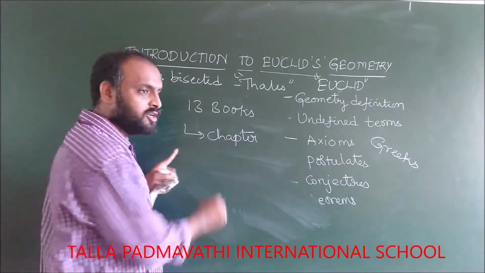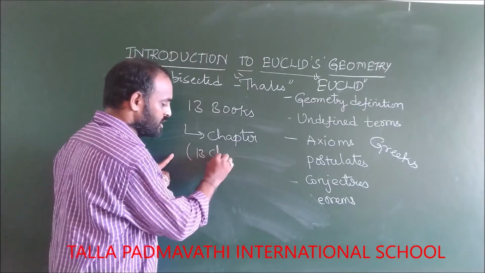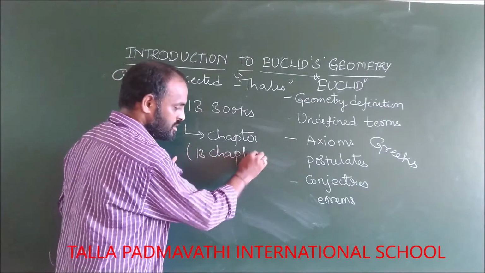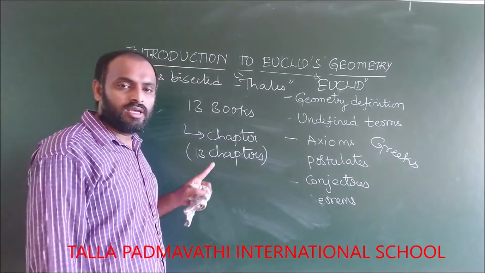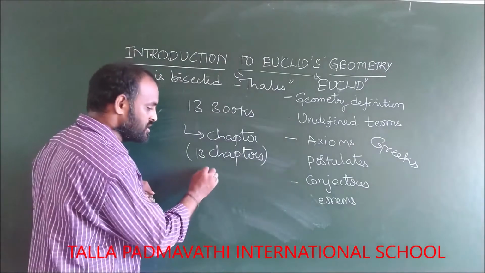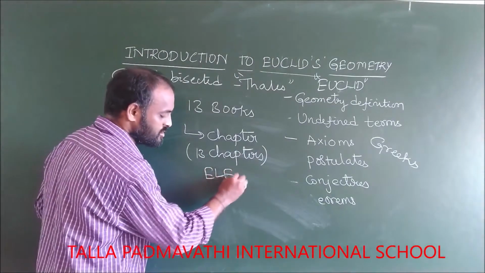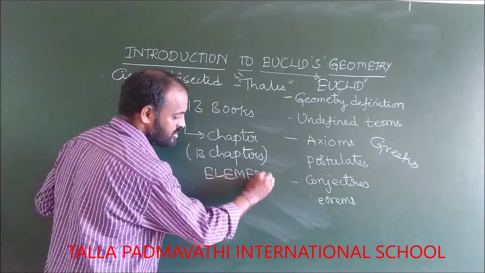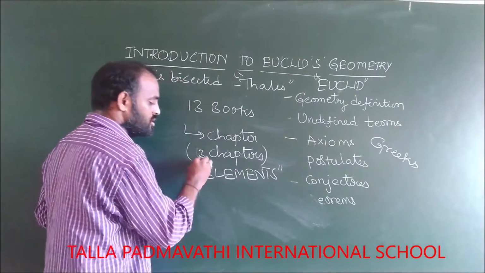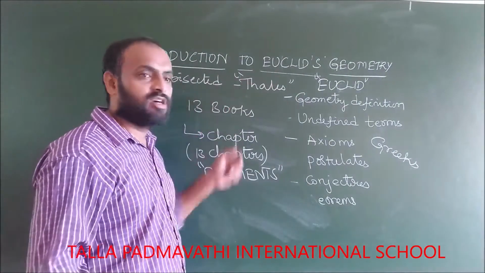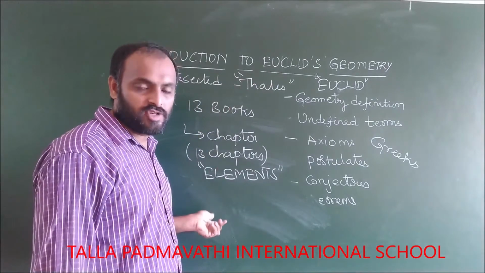That means in total he has written 13 chapters, and he has named all these chapters as elements. We can say Introduction to Euclid Geometry, or we can say Elements of Geometry also.